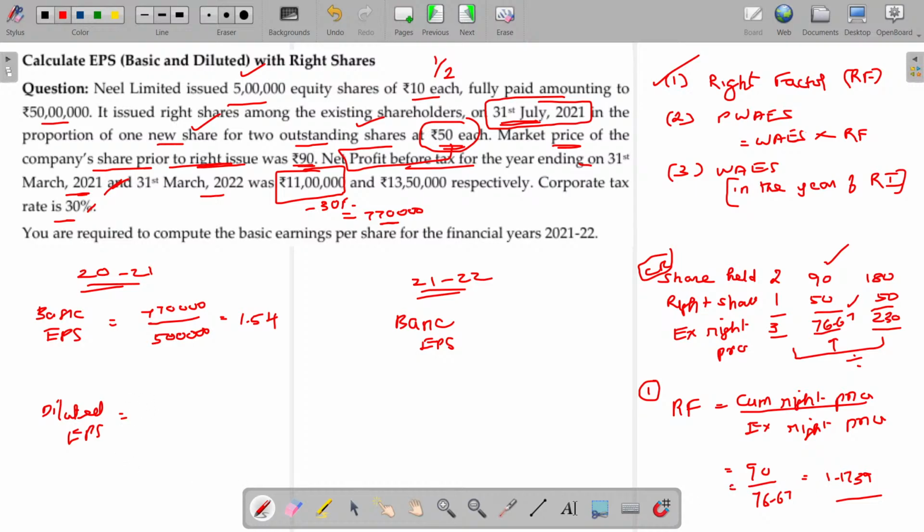So the revenue, 7,70,000, remains the same after the issue of the bonus share, right share. In the denominator, to the extent of the bonus component, the number of shares will be inflated, which is nothing but 5 lakhs into 1.1739. Now find out the ultimate value. 1.32 will be the diluted EPS. Okay.